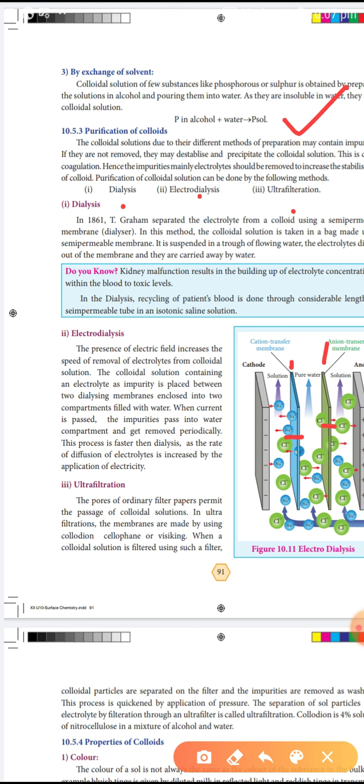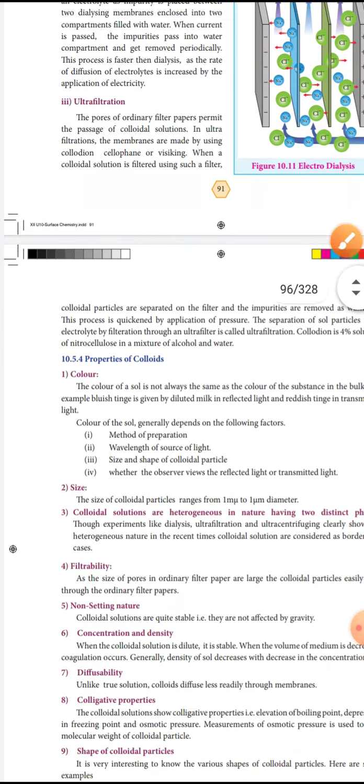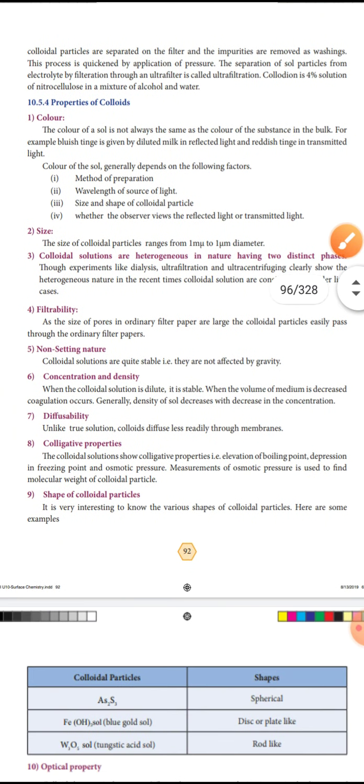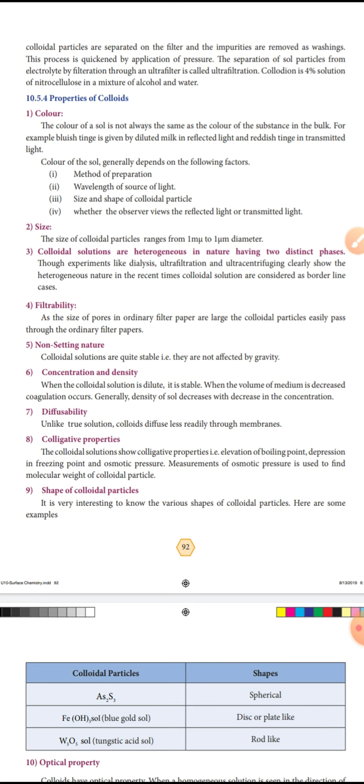Let me learn the properties of colloids. The first property of colloids is color. The color of a sol is not always the same as the color of the substance in the bulk.